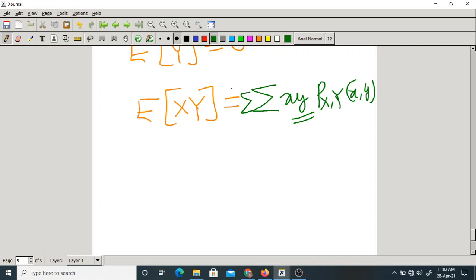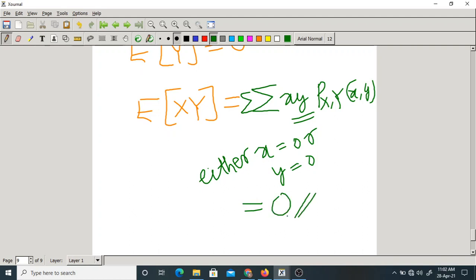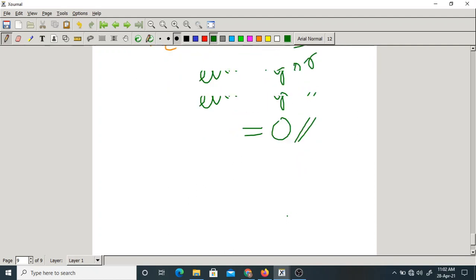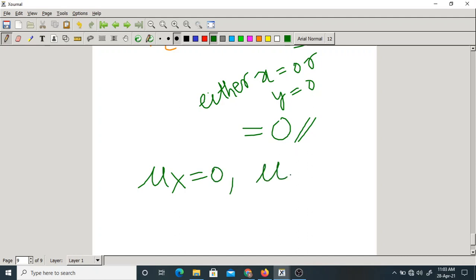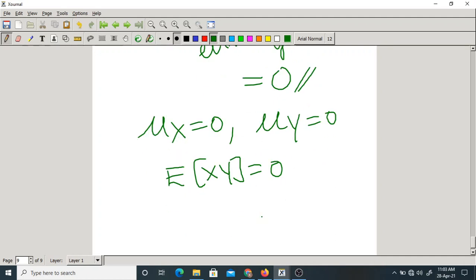Why? Because in all these cases either x equal to 0 or y equal to 0, as you have just seen. So the entire product will be 0, and if everything is 0, the summation is also 0. This is simple logic. Is it okay? Now here mu x equal to 0, mu y equal to 0, and the expectation of xy is also equal to 0. So this is what we got till now.